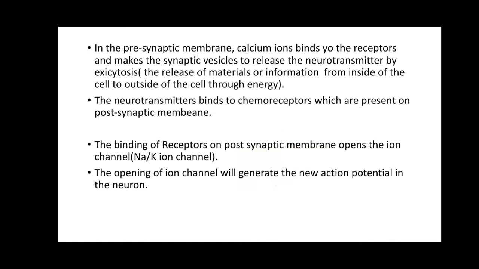The impulse is going to jump, as you have seen in saltatory conduction, from one node of Ranvier to another node of Ranvier, and you know that the synaptic cleft in the electrical synapse is almost reduced. So from the axon of one neuron, the impulse jumps to the other neuron's dendrites, because the space between these two is almost reduced, just 0.2 nanometer. So thank you.